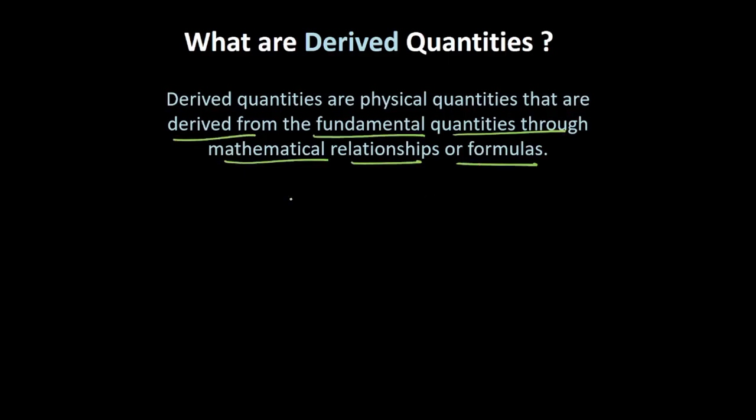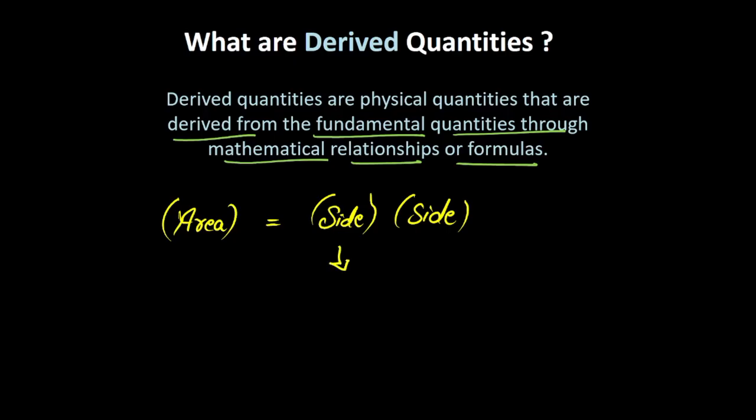Answer this question. Let's say I'm interested to find whether area is a fundamental physical quantity or a derived physical quantity. Now, how do we define area? For an example, I'm interested to find the area of a square. So it would be side multiplied by side. Now, one of the sides could be measured as length and the other side could also be measured as length. Now, this area is dependent on length. That's the physical quantity it is dependent on.